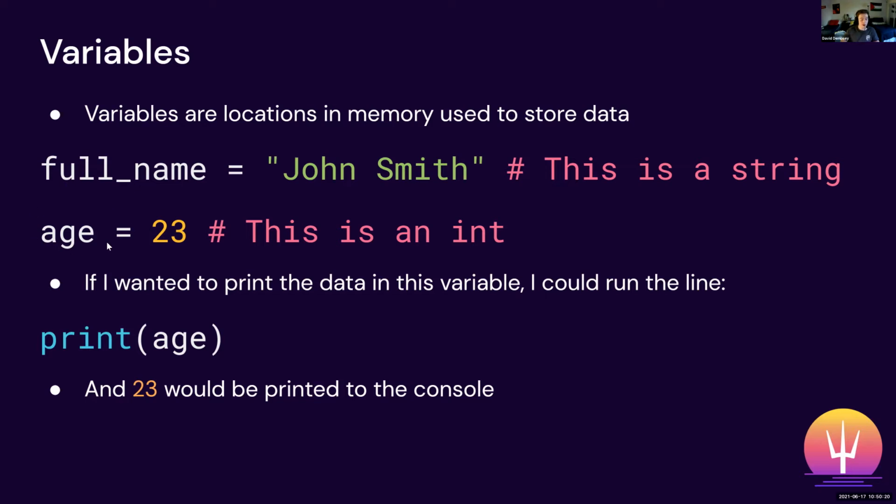And then we have another variable below that called age, and we see age is equal to 23. And what we're doing is we're storing the number 23 in the variable age. And 23 in this case is an int or an integer. So if you've taken math classes before, you're probably familiar with what an integer is. It's the same thing. We just abbreviate it as an int. And so in this case, like I said before, the reason why we store stuff in variables is so we can use that data again in some way, shape, or form. And so, for example, if I wanted to print out 23, the age that we stored in age, all we have to do is type print age. So really simple. And then 23 would be printed to the console.